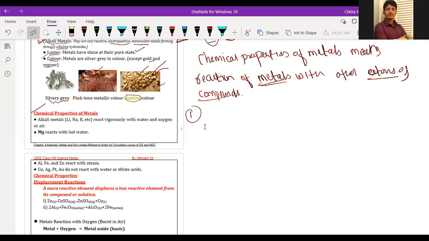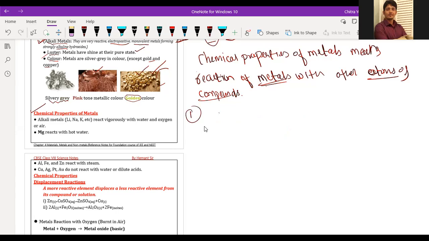Like milk we have at our home. When milk gets converted into curd, are you able to convert the curd back into milk? No, we can't. That means it is a permanent change, and a permanent change is nothing but a chemical change. So we will discuss the chemical properties of metal here.